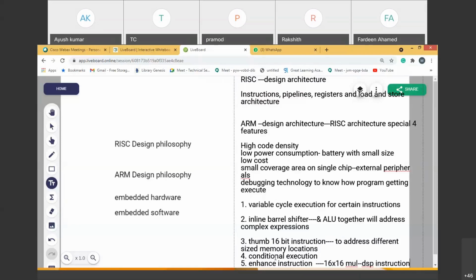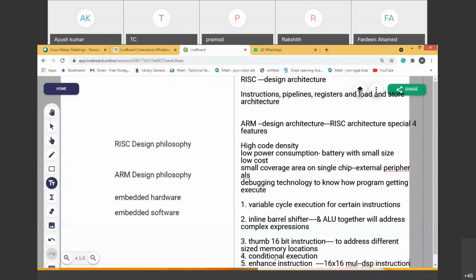An embedded system contains an ARM microcontroller along with some other controllers and peripherals. In the last class, I showed that block diagram. What is an embedded system? A mobile device is called an embedded system. A mobile device has an ARM processor, which has the ARM design philosophy and ARM architecture.